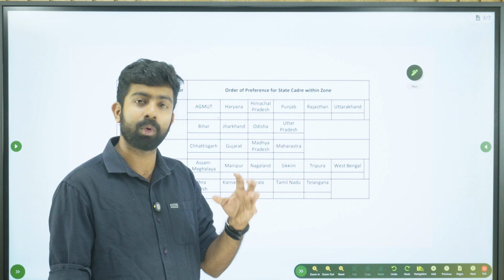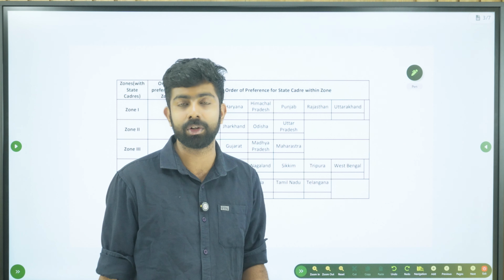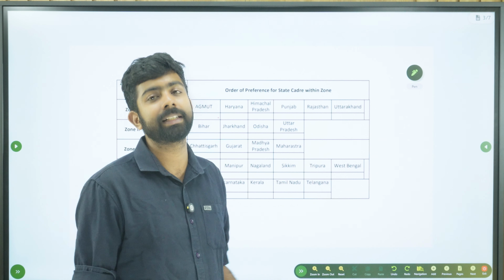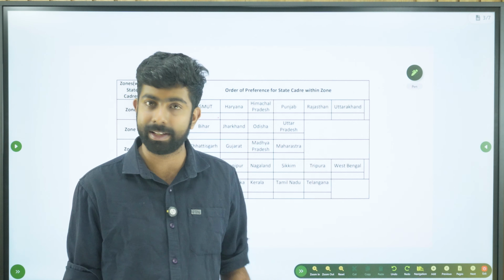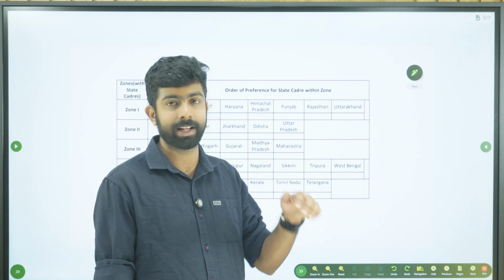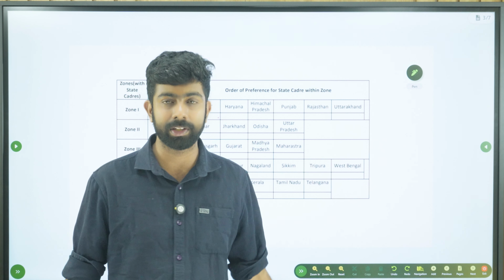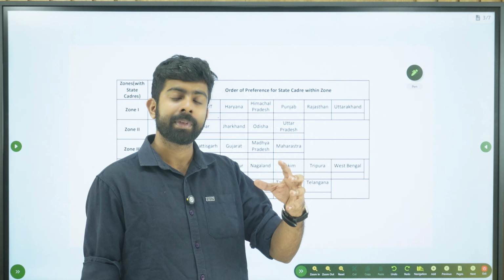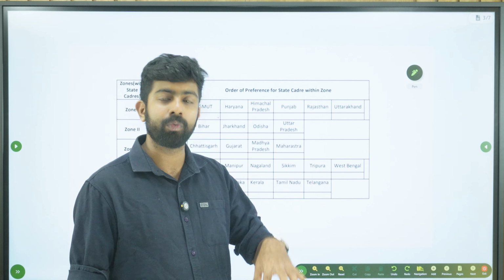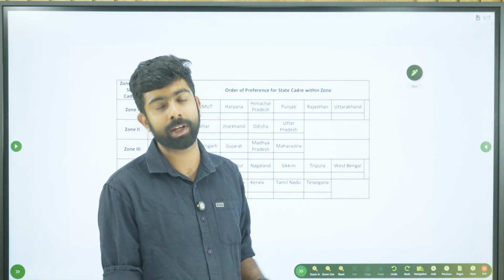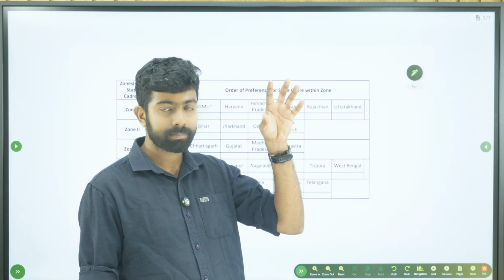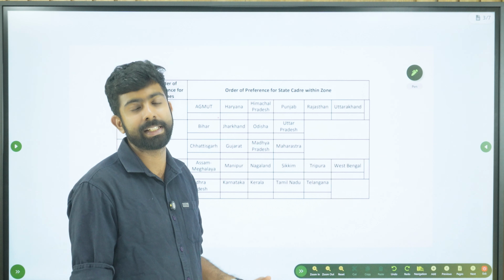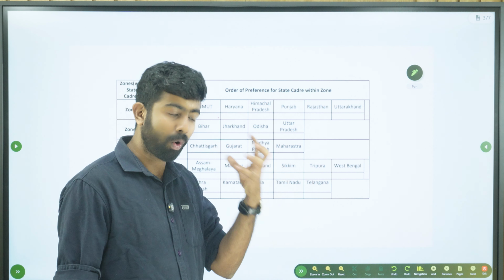Most cadres are similar to the states, but there are certain cadres that are a combination of two or more states. For example, Assam-Meghalaya is a single cadre, AGMUT is there, with Arunachal Pradesh, Goa, Mizoram and all the other union territories. So certain overlaps are there, but in total now we have about 25 cadres.